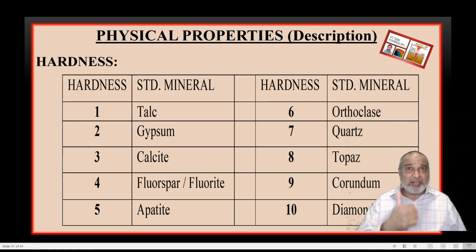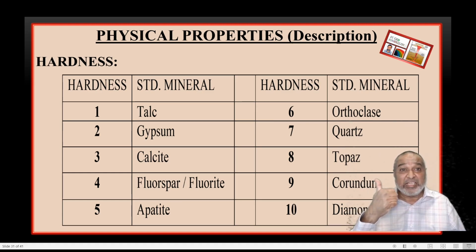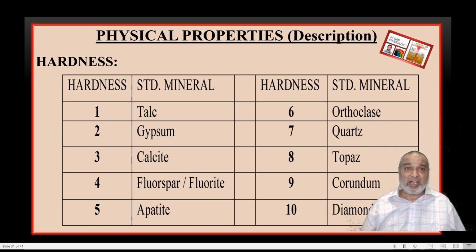So here, number 10, diamond. Corundum, 9. Topaz, 8. Number 7, quartz. Number 6, orthoclase. Number 5, apatite. Fluorite, 4. Calcite, 3. Gypsum, 2. And talc is 1. So this is where you make the practice within 2-3 minutes. You will memorize the hardness of these minerals.